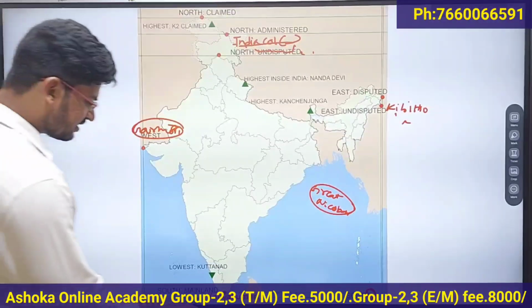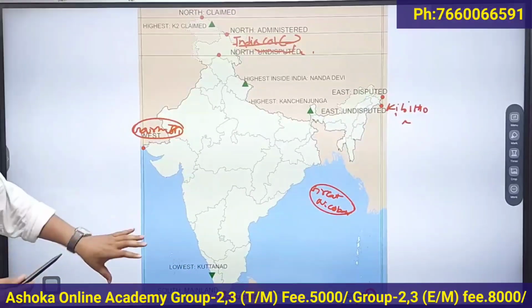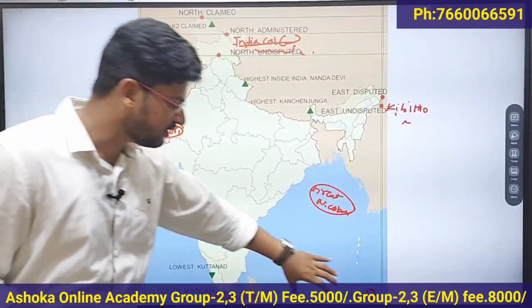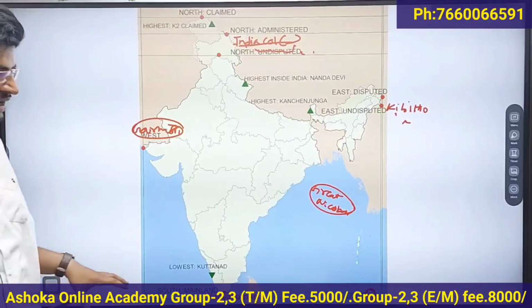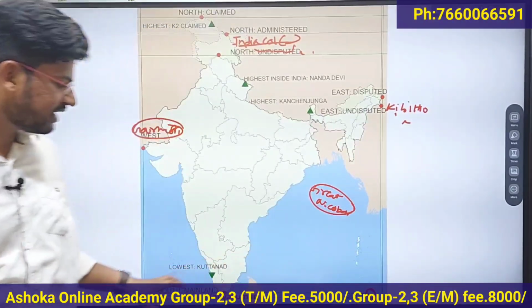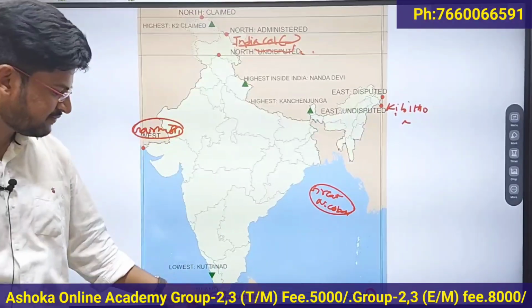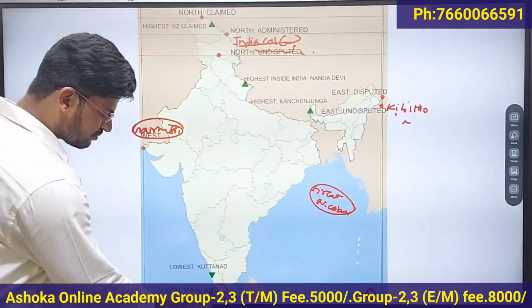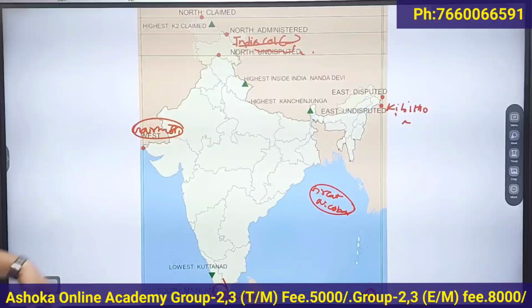Then what is the southernmost point in the Indian mainland? See, Indian mainland does not include Andaman Nicobar and Lakshadweep. India as a country includes Andaman Nicobar and Lakshadweep, but in the Indian mainland, Kanyakumari is the southernmost point.